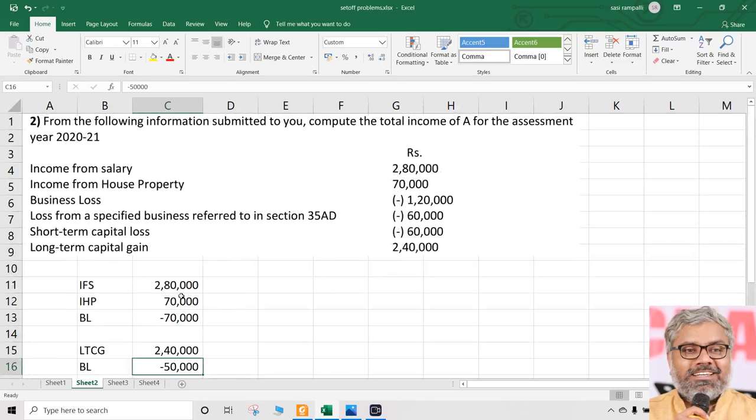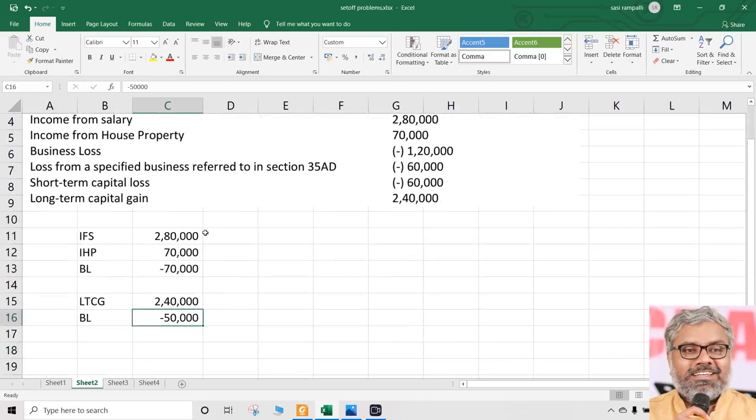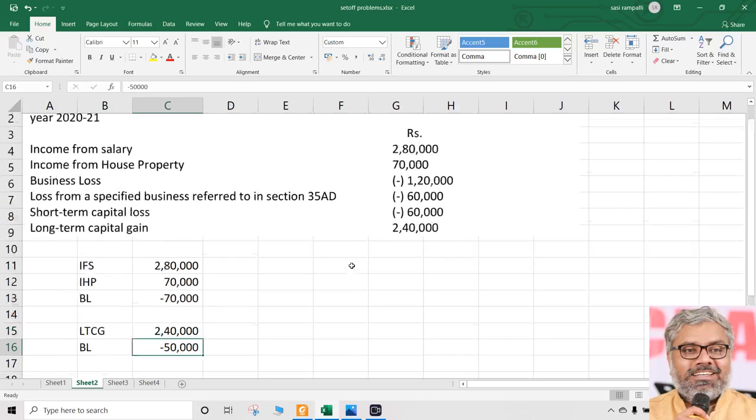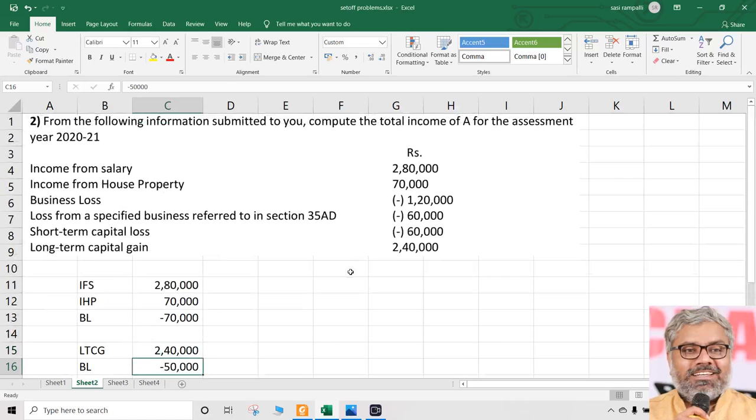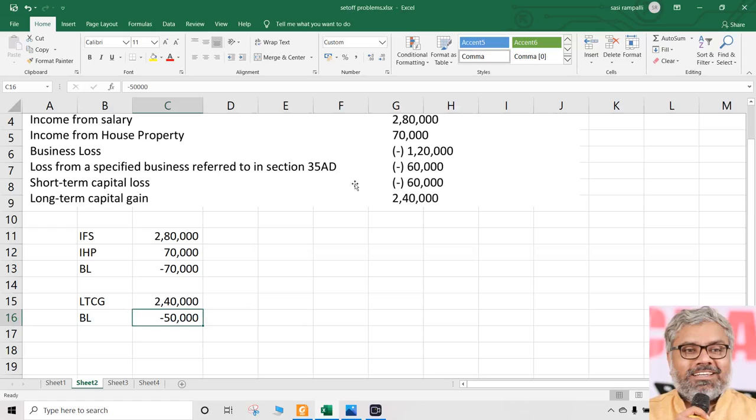So ultimately, in this case, there is not going to be any big difference because the income of the SSE is relatively low. However, in other cases, it is better to take the set off sequence in accordance with the requirement of the SSE, whichever gives the SSE the best benefit. That has to be done.